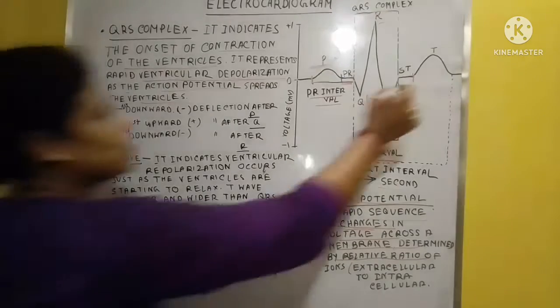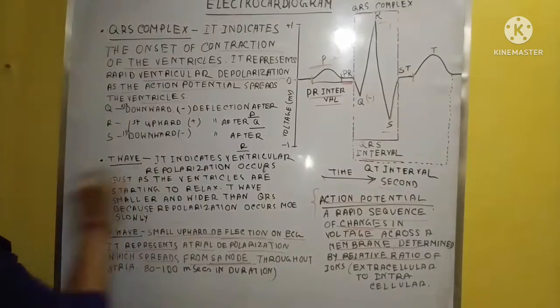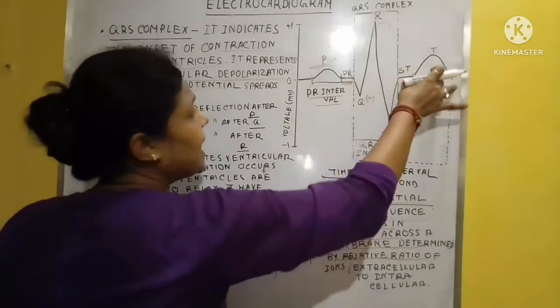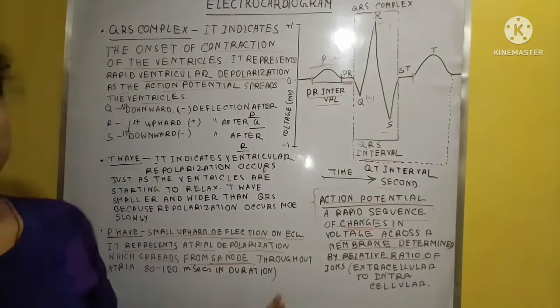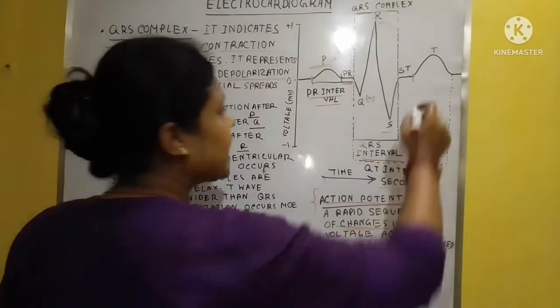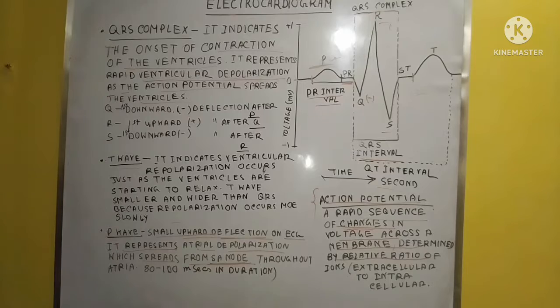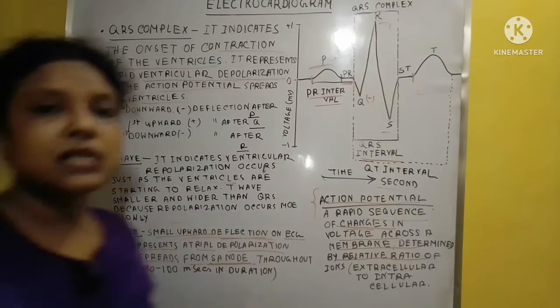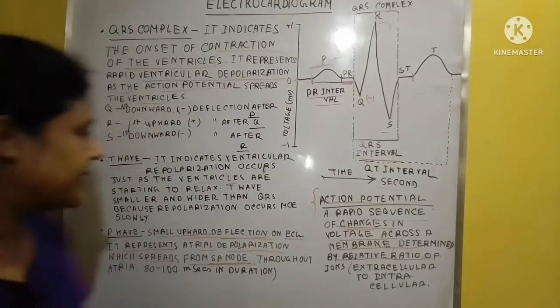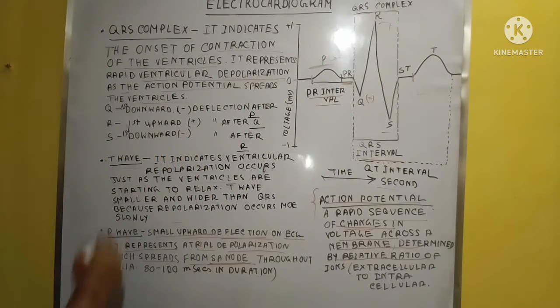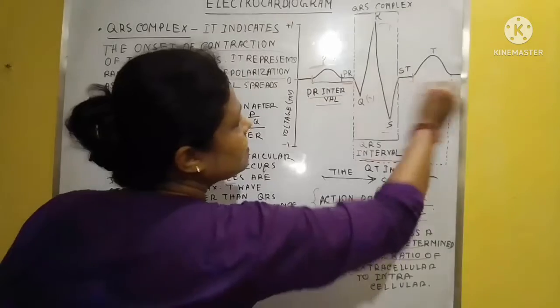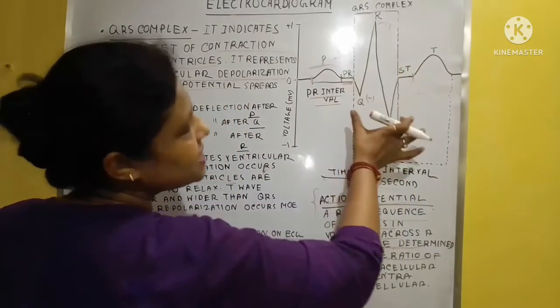Next, the last one is the T wave. What is the T wave? Here the depolarization is not happening. What is occurring here is repolarization, the repolarization of the ventricles. The ventricles are starting to relax here. The T wave is smaller and wider than the QRS complex.